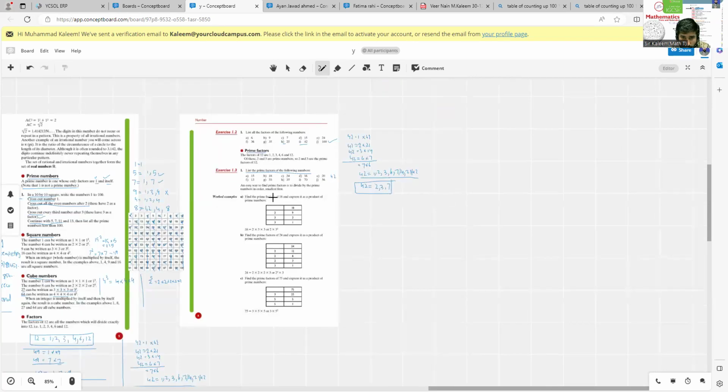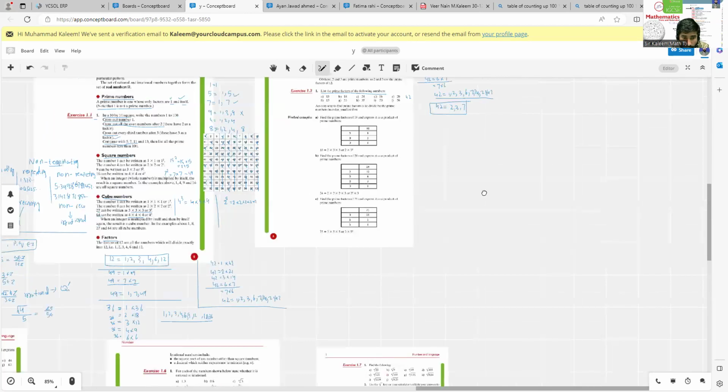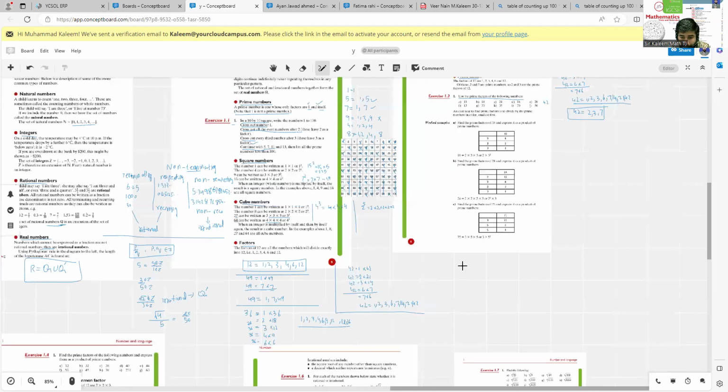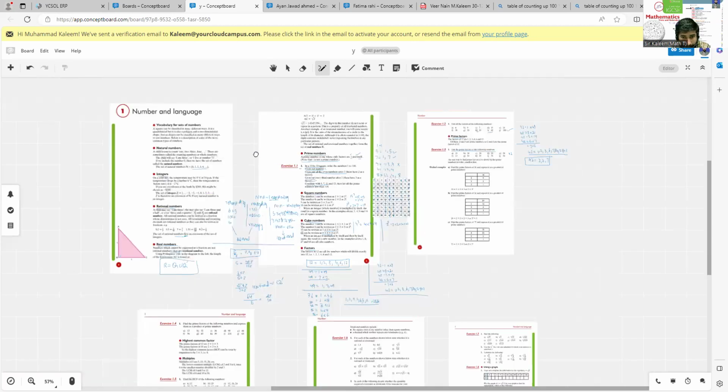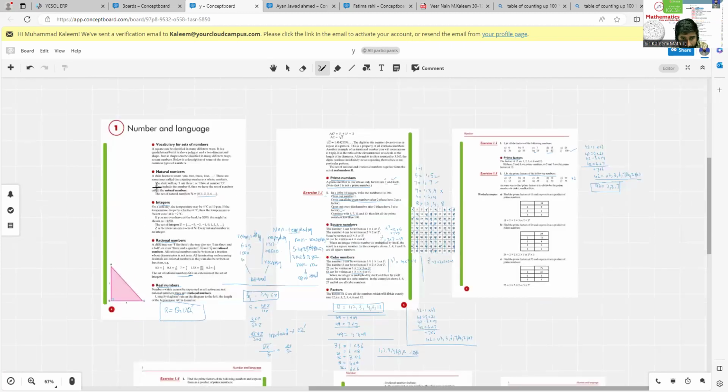We did 1.2 and 1.3. In the next class, we will do 1.4. I think that's enough for today. Let's revise what we did in this class. Firstly, we understood the sets of natural numbers and integers. In natural numbers, we have only positive numbers and zero: 0, 1, 2, 3. In integers, we have negative, positive and zero.